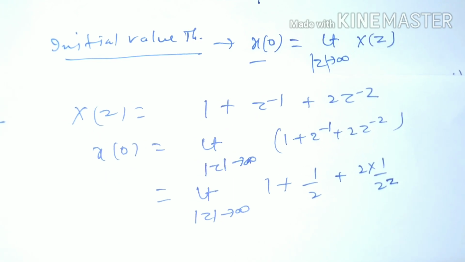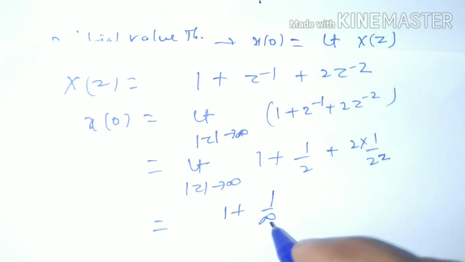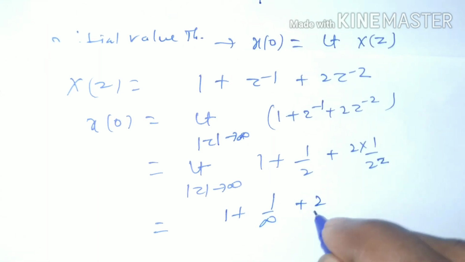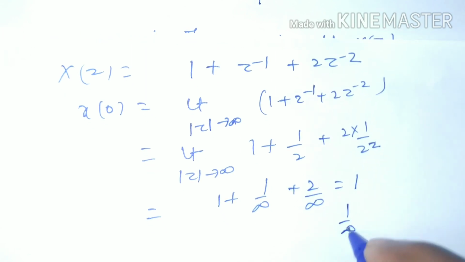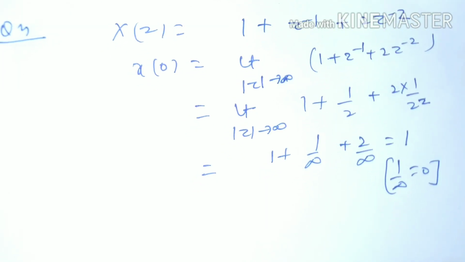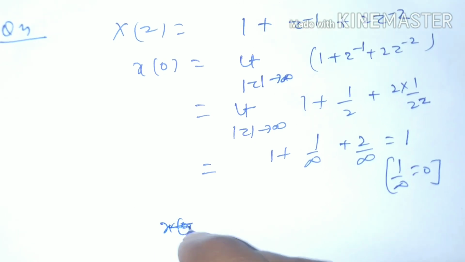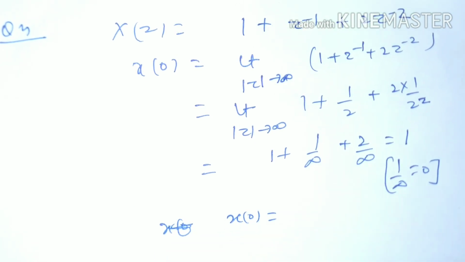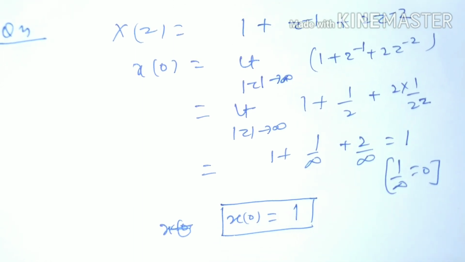If we put z equal to infinity here, then 1 by infinity plus 2 by infinity, and this becomes 1 because we know that 1 by infinity equals 0. So without taking inverse Z transform we can find the initial value of any signal, and in this question x0, the initial value of this signal, will be 1.